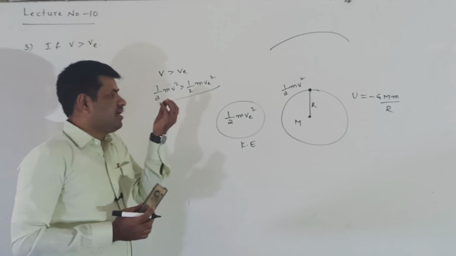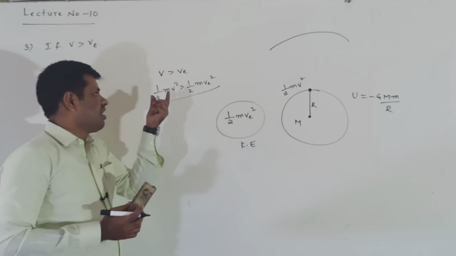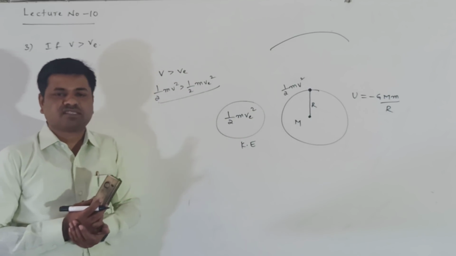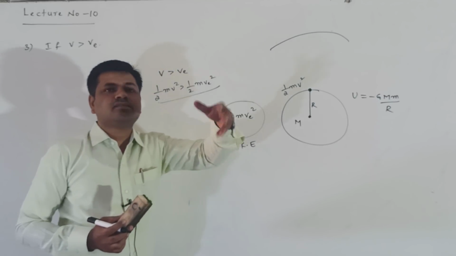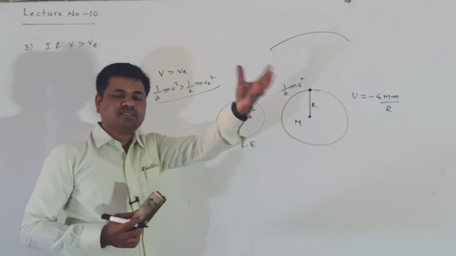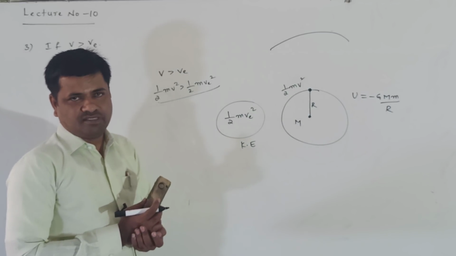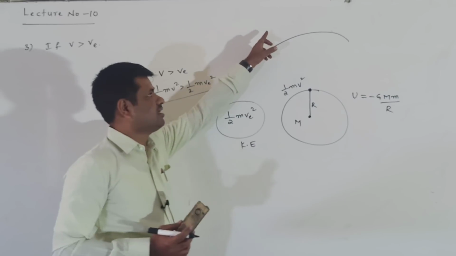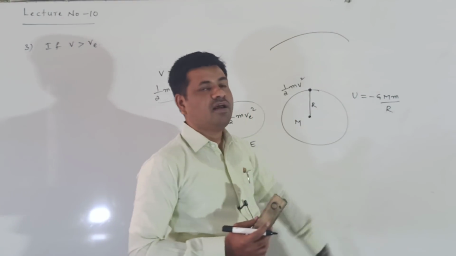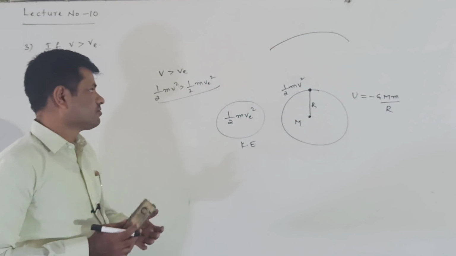Here some remaining kinetic energy is there in the body, because half mv square is greater than half m v_e square. That remaining kinetic energy is what lets the body enter into the interstellar space. That space is called interstellar space.